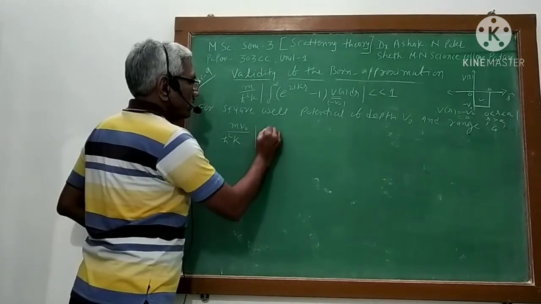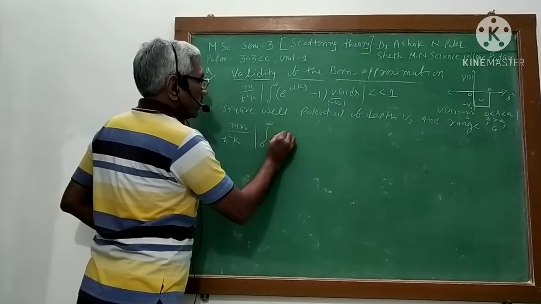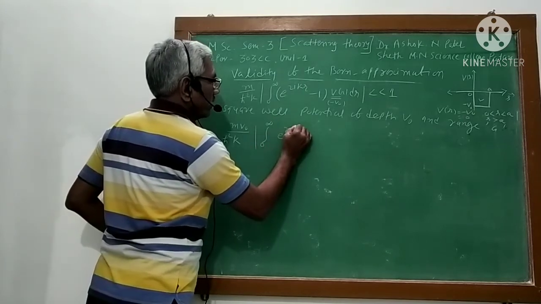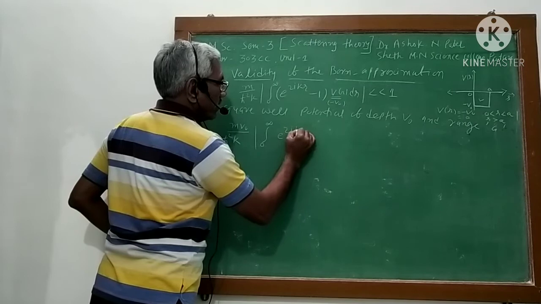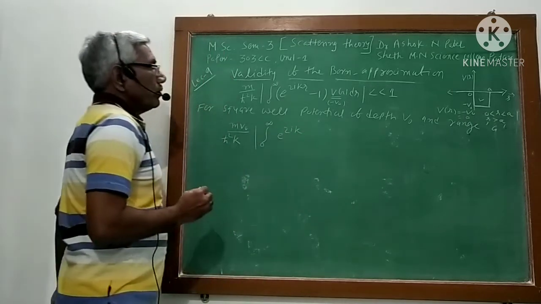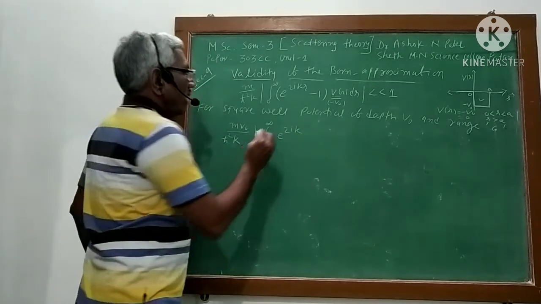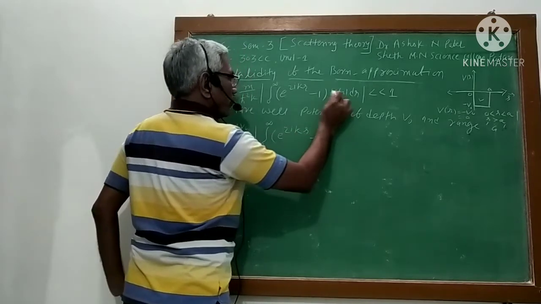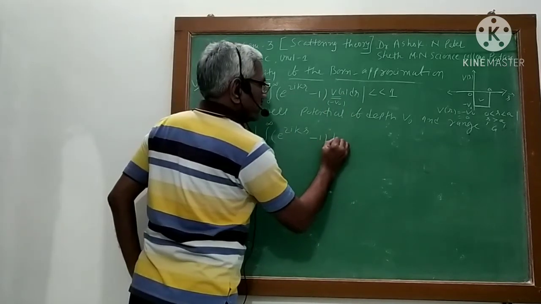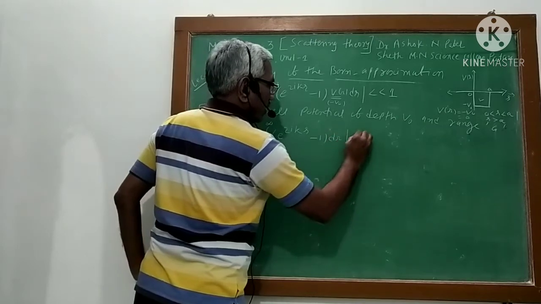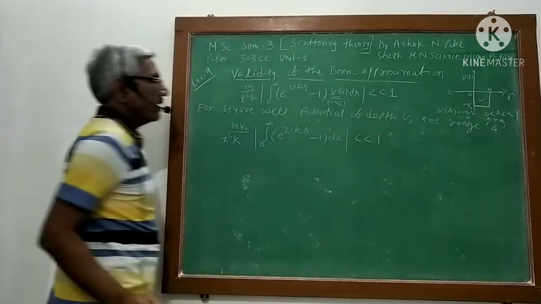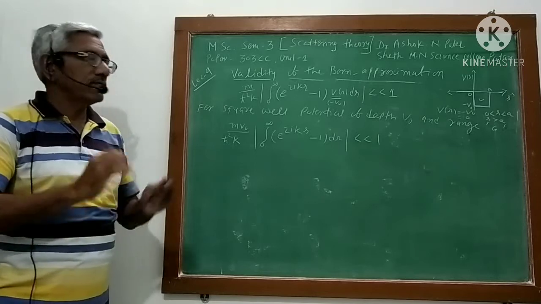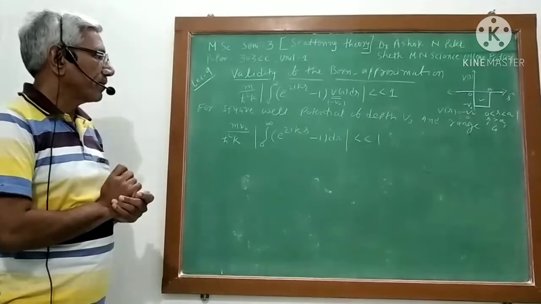So now it is the integral from 0 to infinity of e raised to 2ikr minus 1, with V0 taken out, dr, and now this is my Born approximation condition.